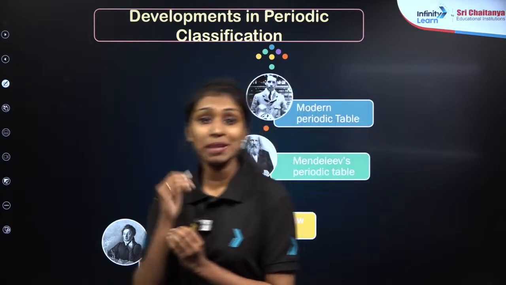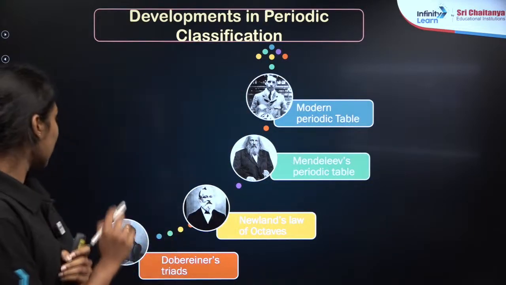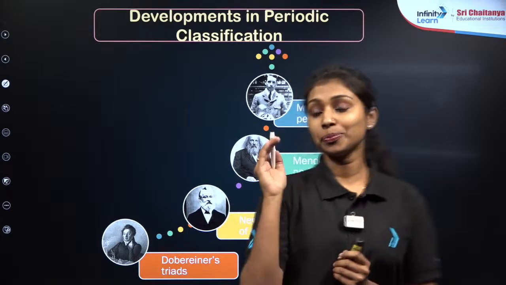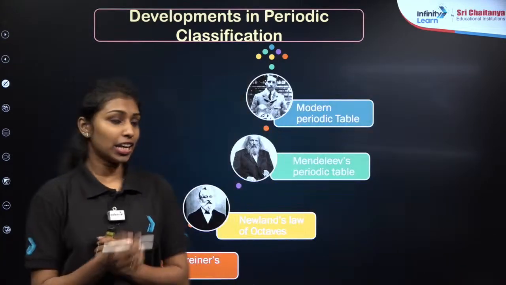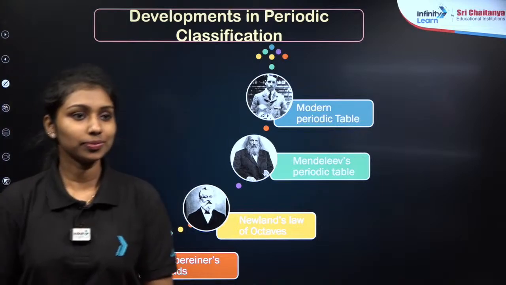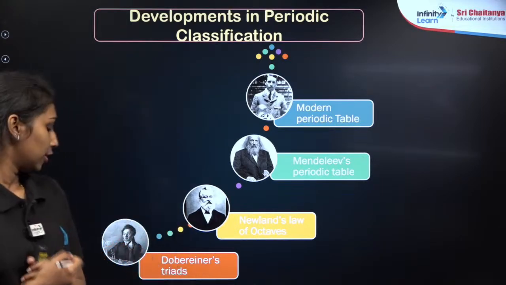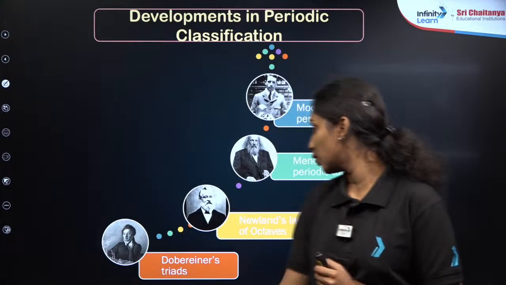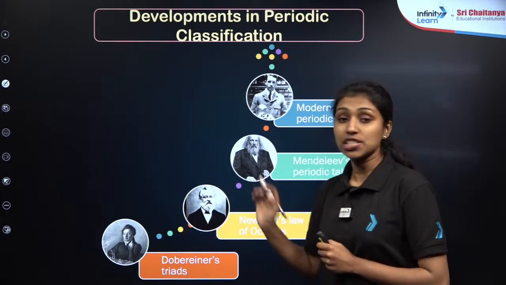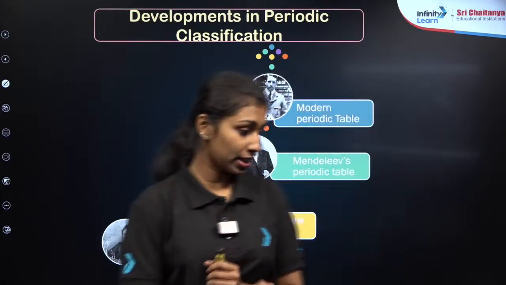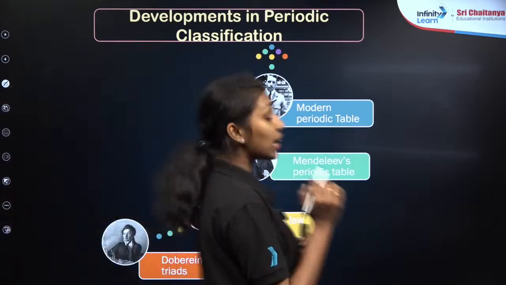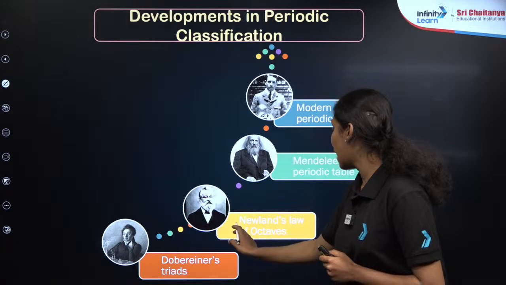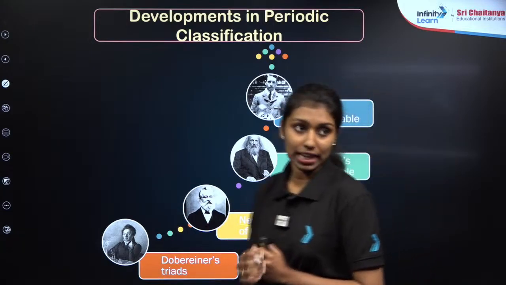This is the first basics of the periodic classification. There is some history behind the classification. You can see that some scientists are given here. This is the first one. Can anyone guess who this is? The first one is Dobereiner, the scientist who first classified the elements according to their atomic weight. Then, due to some drawbacks or demerits, it was rejected by other scientists. The second one came, Newlands' Law of Octaves.